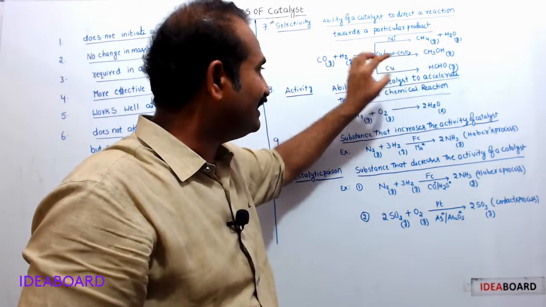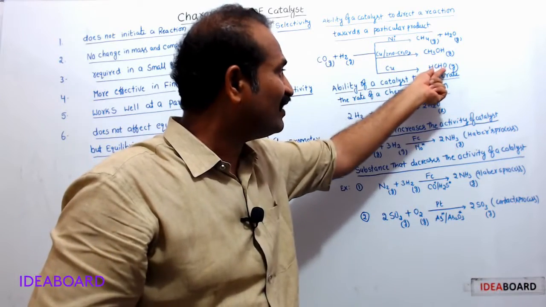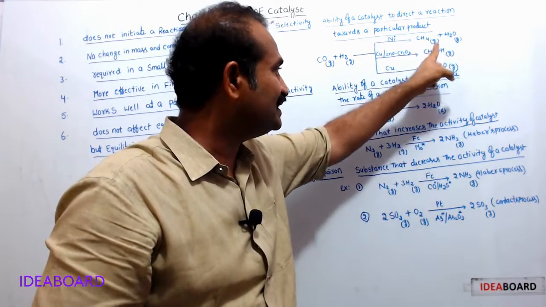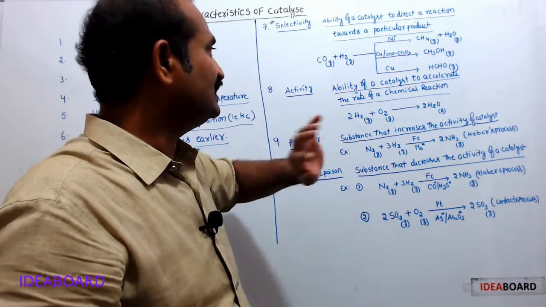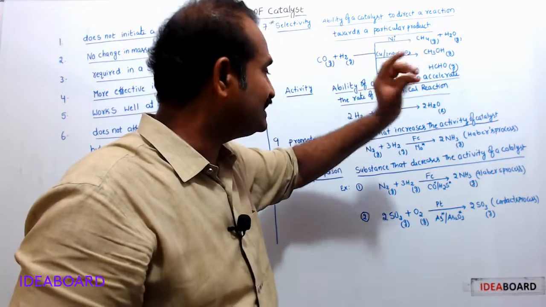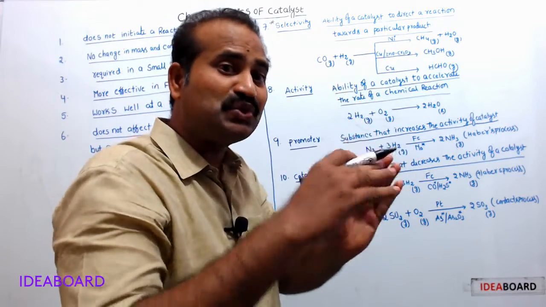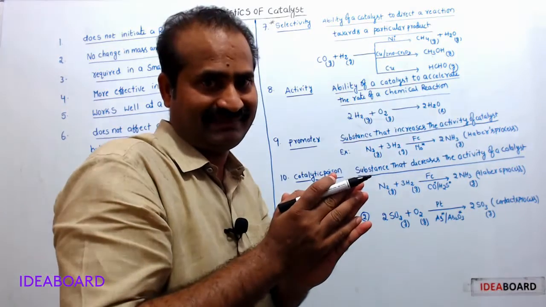This copper leads these reactants towards formaldehyde only, but not towards methane and methyl alcohol. What is the meaning of this? A particular catalyst leads the reactants towards a particular product, but not towards other products.